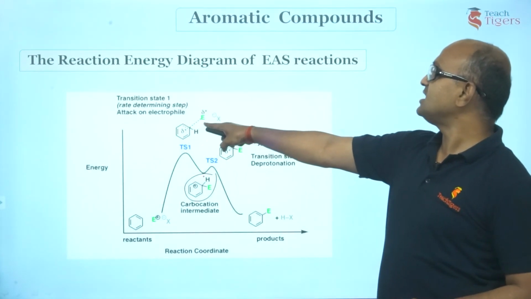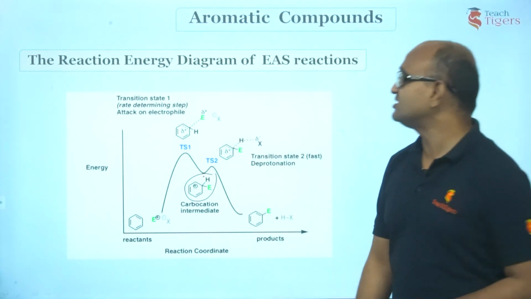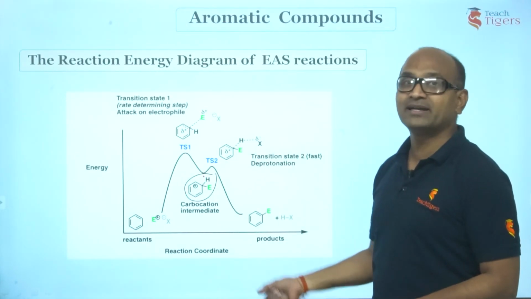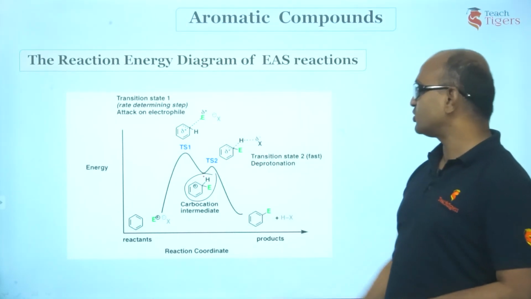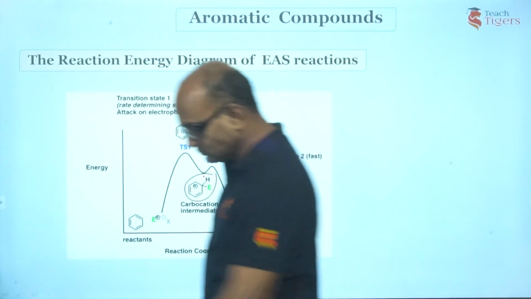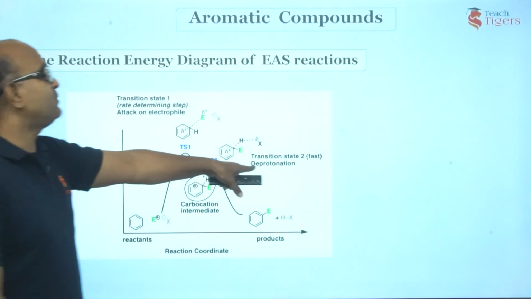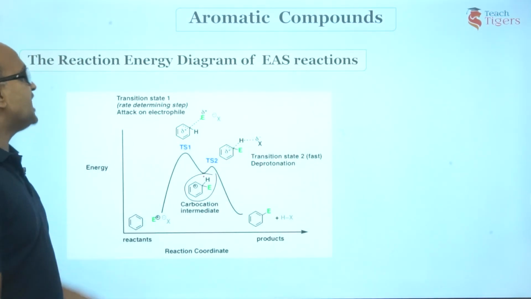This E plus would be attacked by base now. What does this base do? This X minus, or I have represented with B minus, abstracts a proton, resulting in restoring of this product. What is that product? This benzene ring. Just check it out. Yes or no? Right? Second step is very fast. It is deprotonation.